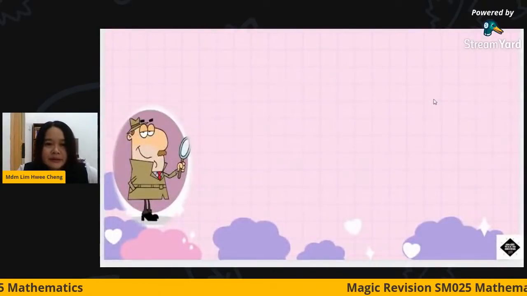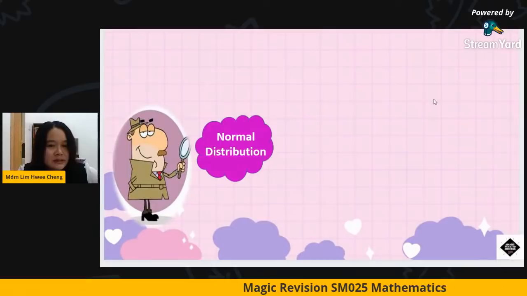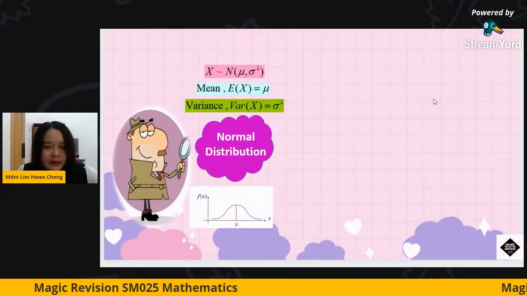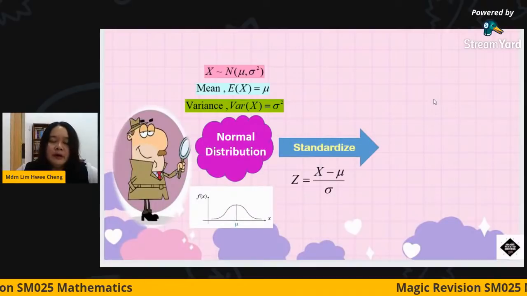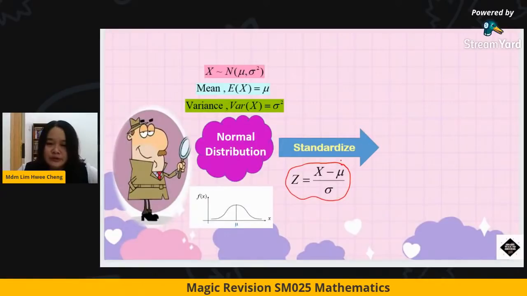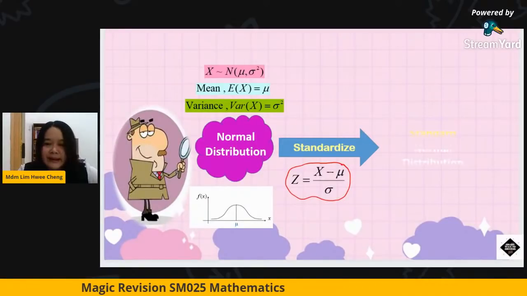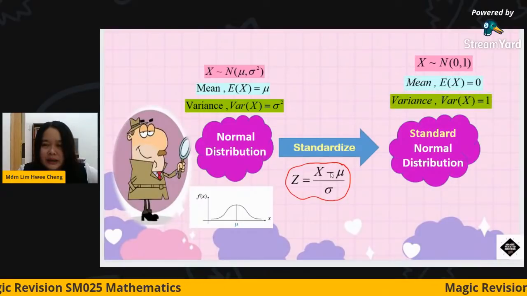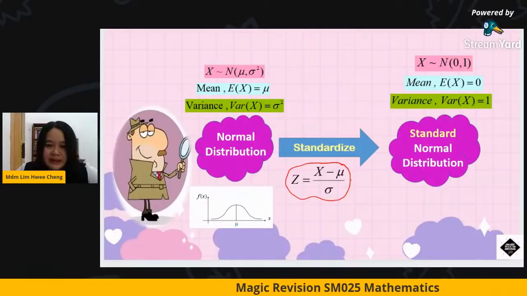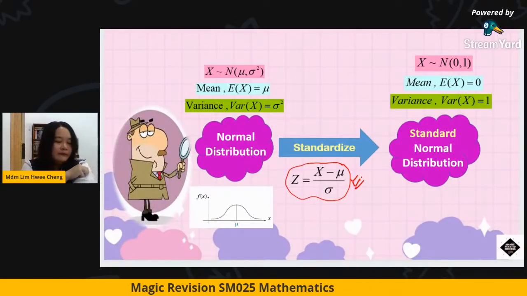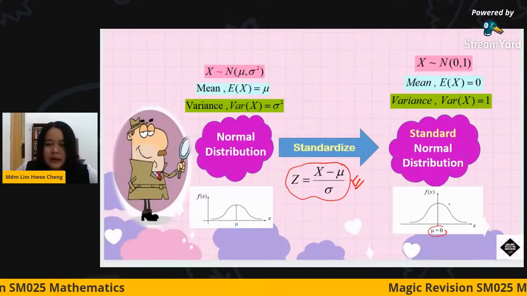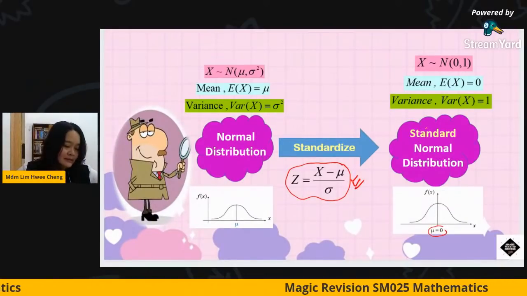Okay, so after this, for these chapters, we have the normal distribution with the parameters of mean and variance. Before doing this, normally we are going to read from the standardized normal distribution. That's why we have to do this process, to convert it to the normal distribution with mean 0 and variance 1. So this is the process that we need to do before you read from the table. We change the mean to zero and the variance is 1.